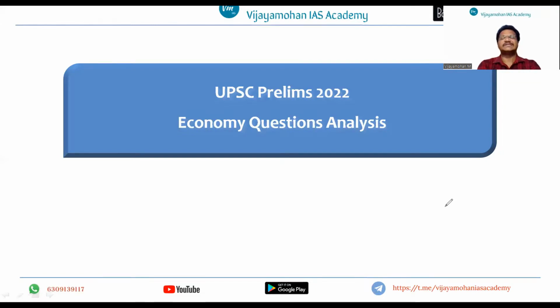The four options are placed in such a manner that you should have an idea about two or three concepts, and then only you will be able to solve the question. The options are very tricky and it will take time to analyze and answer the question. So I can say on the whole that the UPSC Prelims 2022 paper is a bit lengthy one. It is a time taking one, right?